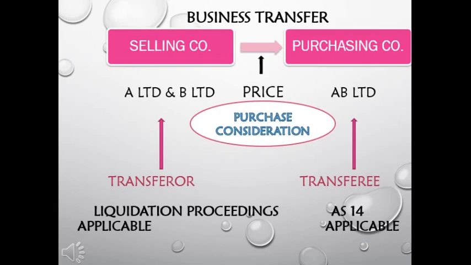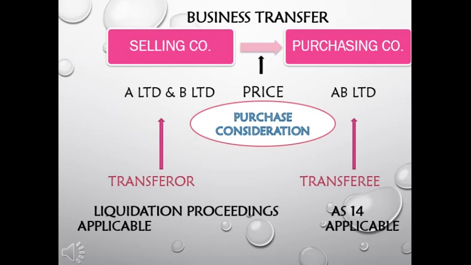Now, this transferee company will pay this consideration to the owners of the transferor company. Who are the owners? The owners are equity shareholders and preference shareholders, as the case may be.